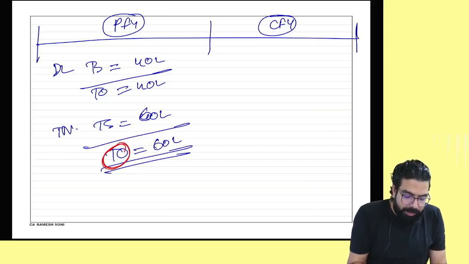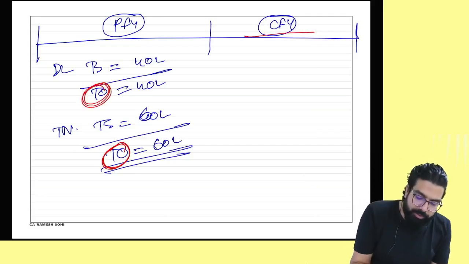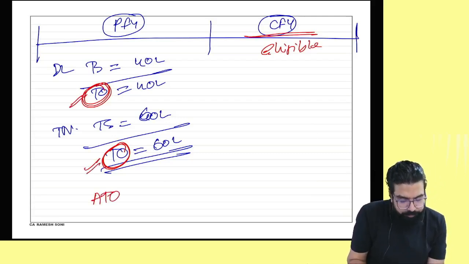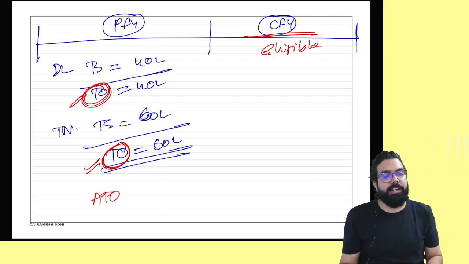What is my turnover in Tamil Nadu? 60. Here, how much is my turnover? 40 lakh. If I want to check in the current year whether I am eligible or not, will I see turnover or will I see aggregate turnover? Tell me. Aggregate turnover. Can you tell me what is my aggregate turnover?